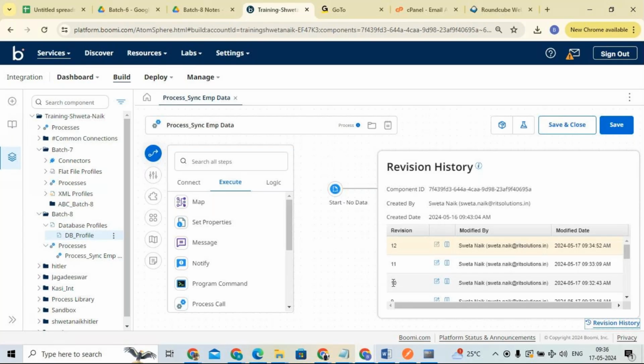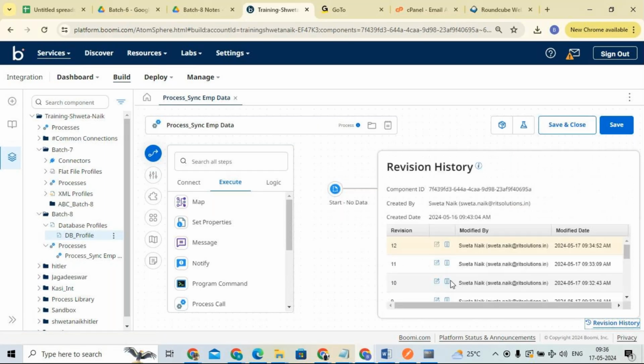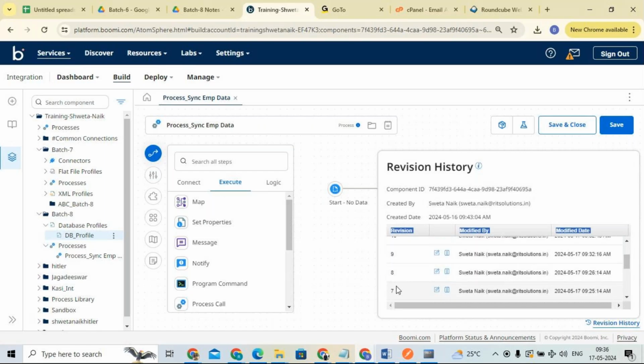Yes, here we have a pencil icon, right? If I want to roll back to this version, this is my latest version, right? Now I want to go back. Right now I am in the 12th version, and I want to go back to some 7th version or 8th version.